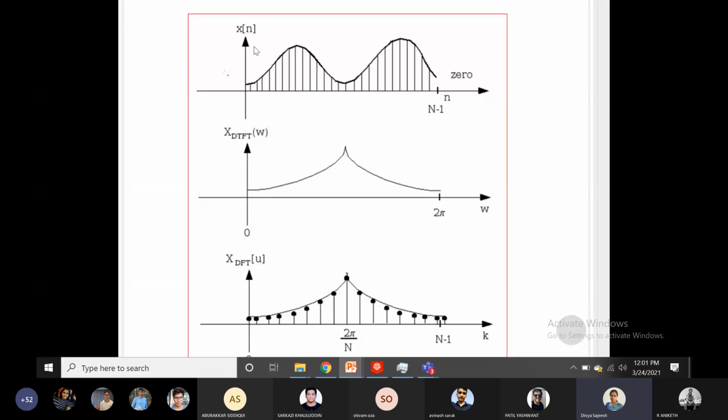Your signal was x of t, that was transformed into x of n by sampling it at regular intervals of time. Now this discretized signal was transformed using DTFT. So you can see the signal obtained after DTFT. It is a continuous function of omega with time period 2 pi. So this x of n, its frequency component representation is this, which is X DTFT of omega. Now since it is a continuous function of omega, that has to be again discretized.